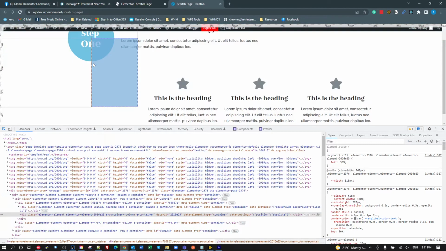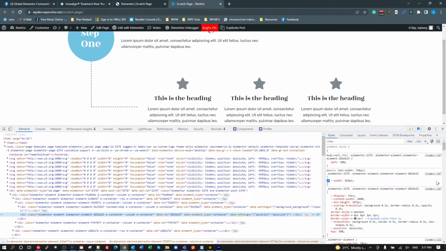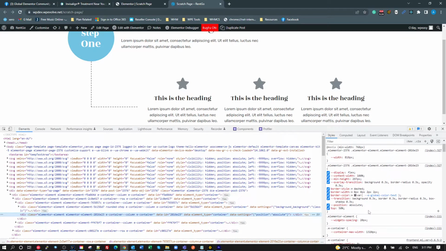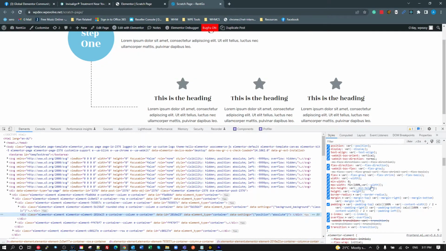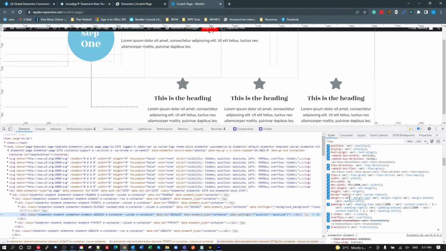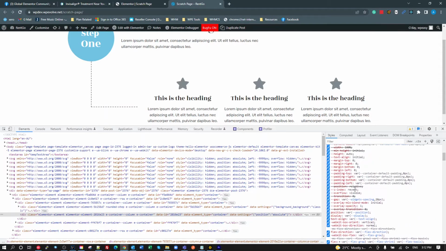So for some reason, the editor is not updating. So width is 818 pixels there. And max width, where's our max width? Max width, min width, max width. We untick that. That works.